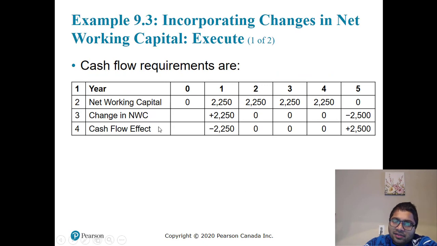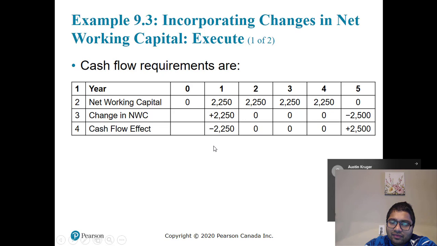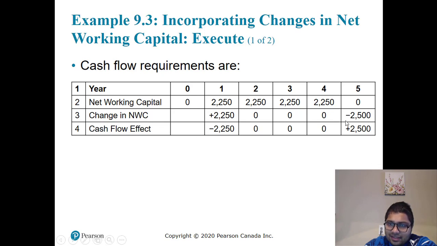Okay. So the cash flow effect of the change in working capital: it increases and then it decreases. So you will deduct the increase and you will add back the decrease.